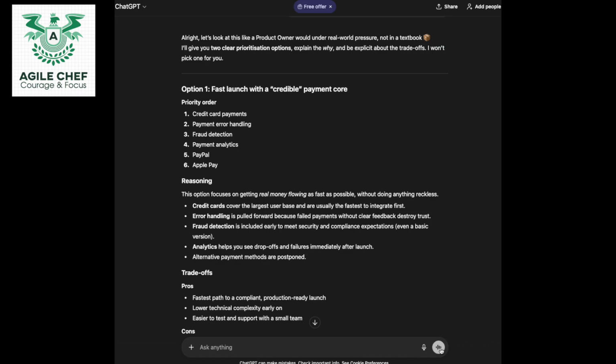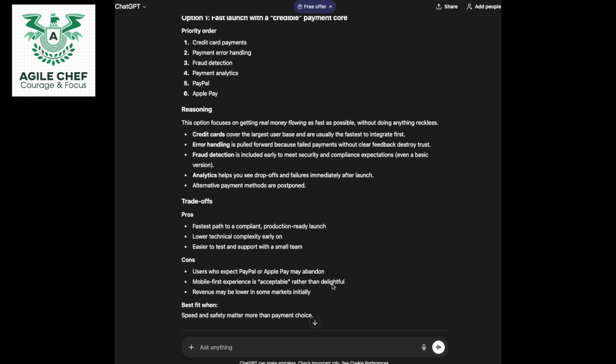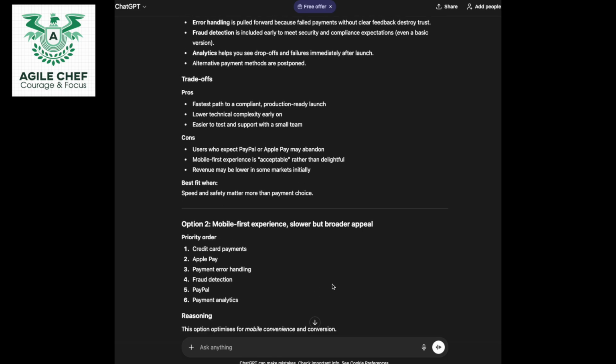Error handling is pulled forward because failed payments without clear feedback destroy customer trust. Agree there. Fraud detection is included early to meet security and compliance expectations, and analytics helps you see drop-offs and failures immediately after launch. So that makes total sense to me, to be honest. I'm very happy with that response. If I was a product owner, I would definitely be happy with that.